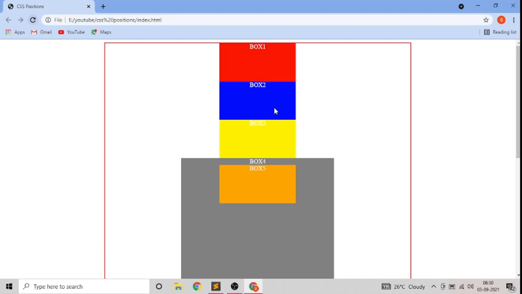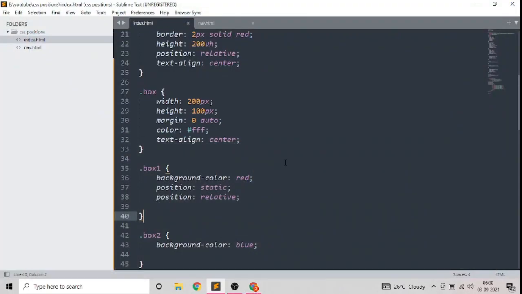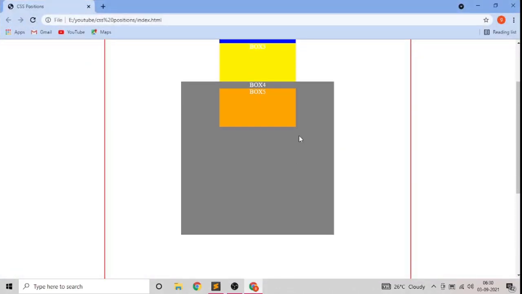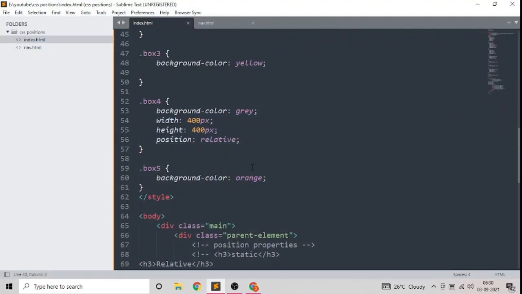Okay. Now the next one is absolute, which is most commonly used in the real world. So for that we have created this one parent div box 4, and we have this box 5 inside as a child div inside this parent div. So let's see, we have already given the position relative because absolute position works with relative position. So if we want to position some element inside a div, then we have to give the position of relative to the parent div. If we don't give it, then it will automatically position itself to the HTML or main body.